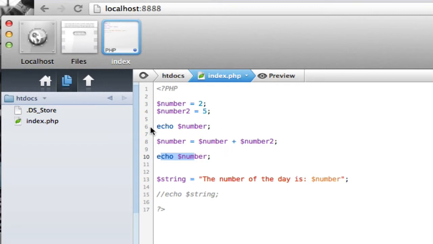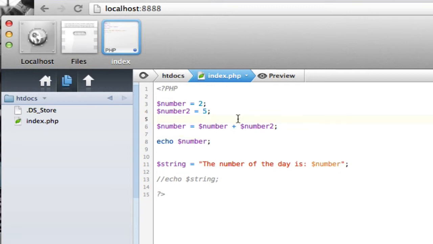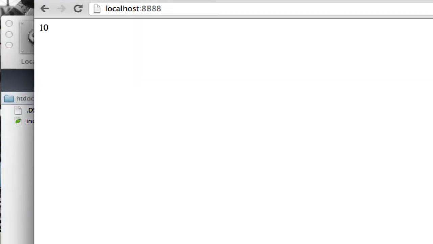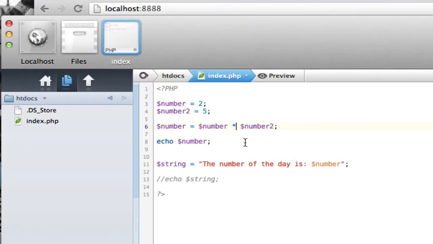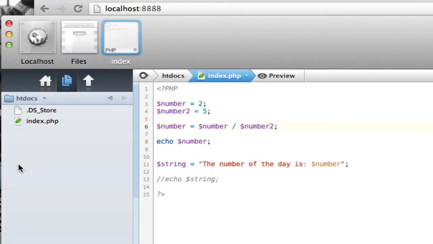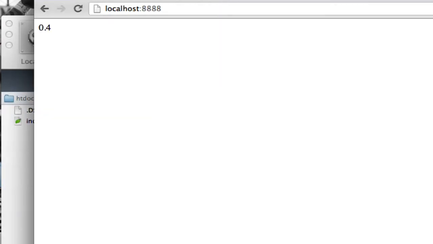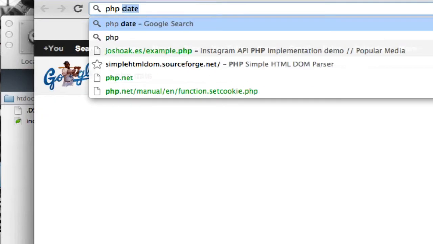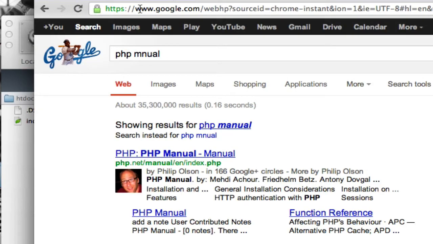But you can do various math operators. You can do multiply, divide, add, subtract. There's even ways to do square root. Any math operator you can think of, you can do within PHP. And that's another thing I wanted to cover, is the PHP manual.